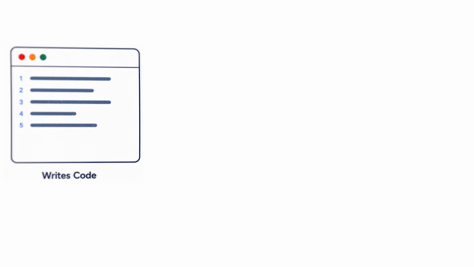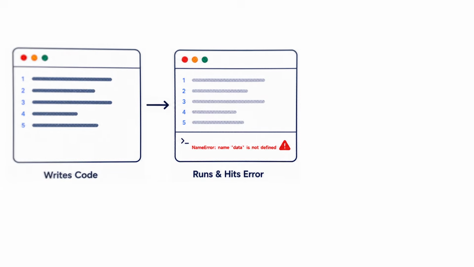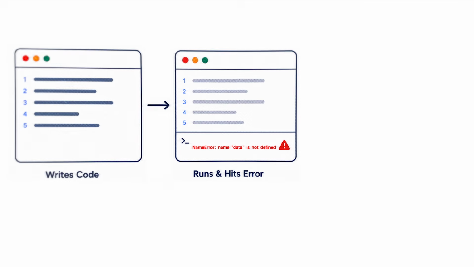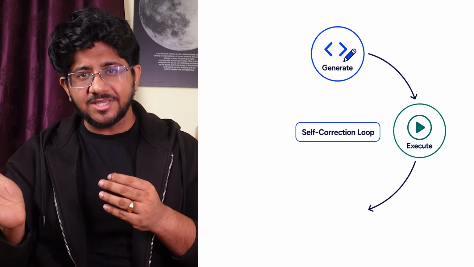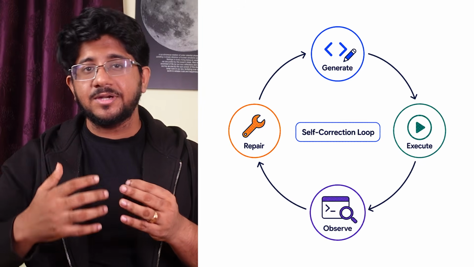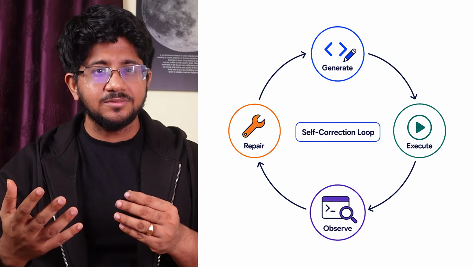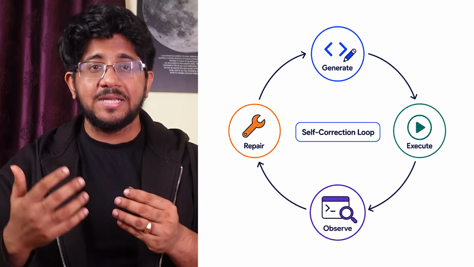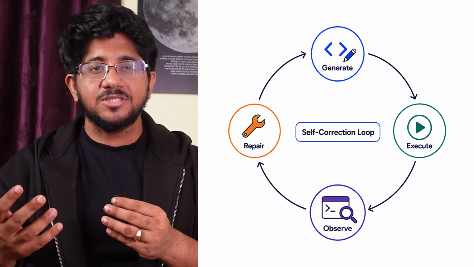The agent writes the Python code, runs it, observes the result, reads any error messages, modifies the code, and tries again. This is the self-correction loop behind many modern coding agents. The central pattern is generally generate, then execute, then observe, based on that repair, and then repeat. This particular project would demonstrate code generation, tool usage, error recovery, stopping conditions, and iterative reasoning.